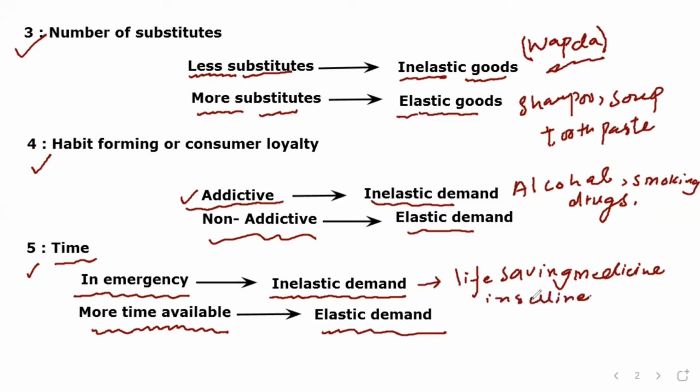Diabetic patients who use insulin need it urgently, in an emergency, so its demand will be inelastic. Medicines or items that are not needed urgently will have elastic demand. I hope you understand.